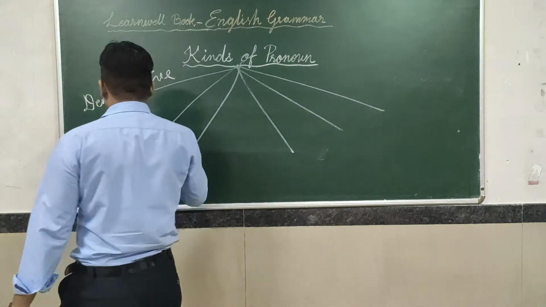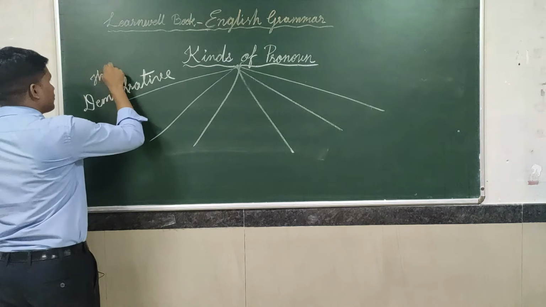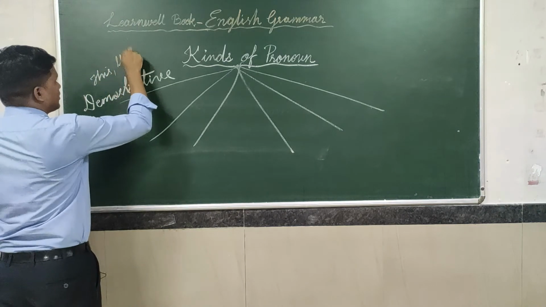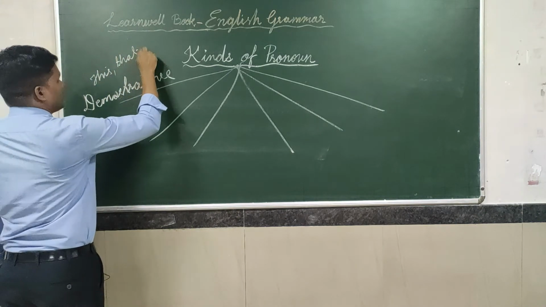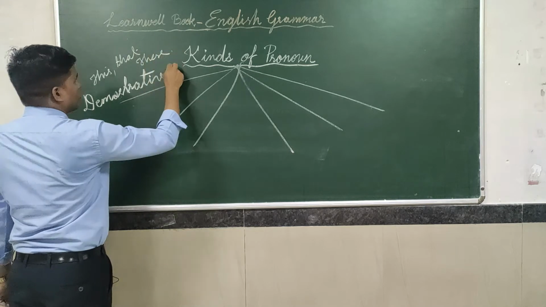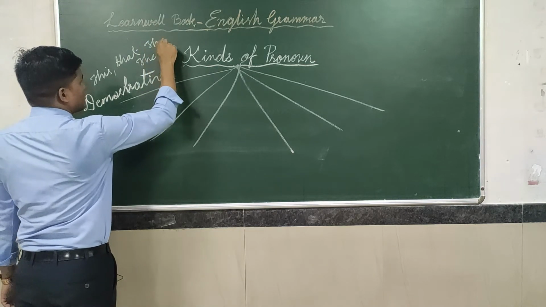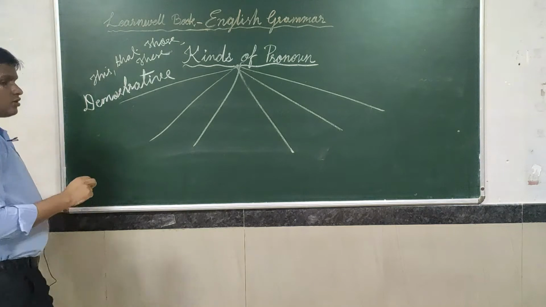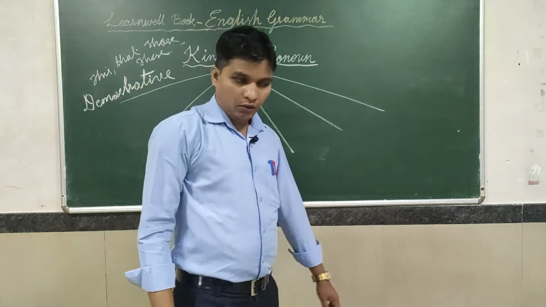So what you can use is this, that, these, those. So these are called demonstrative pronouns.